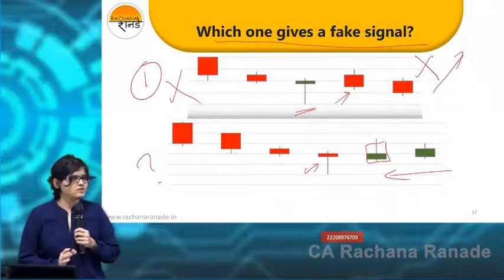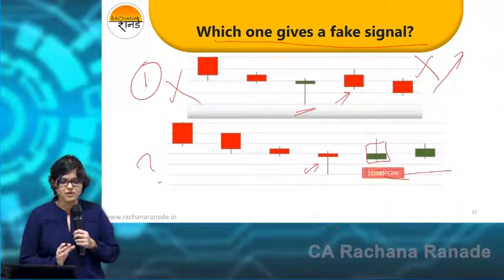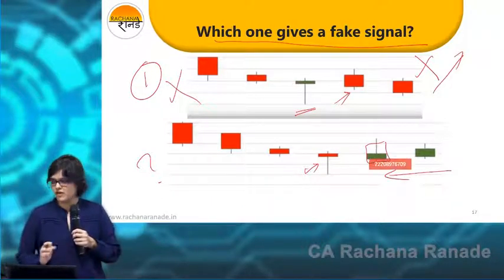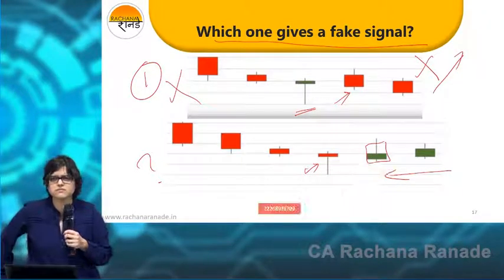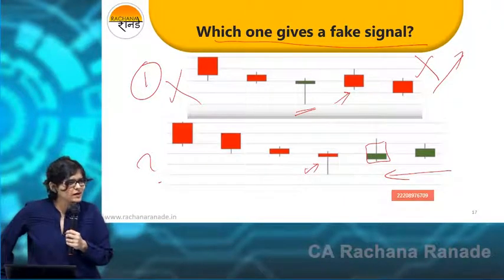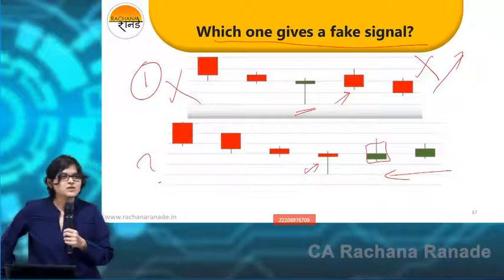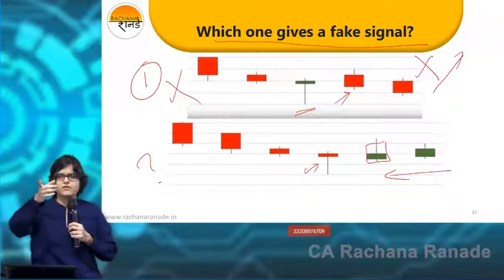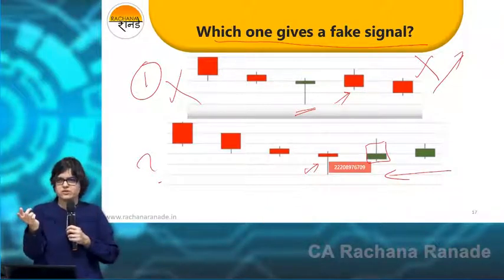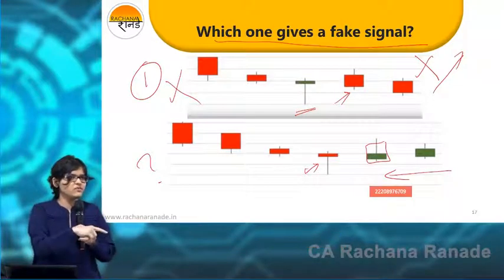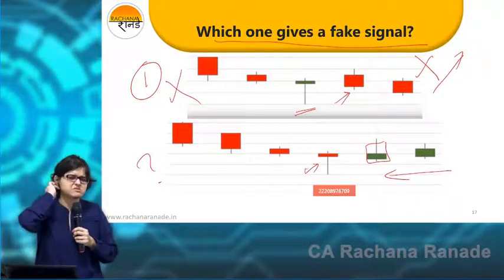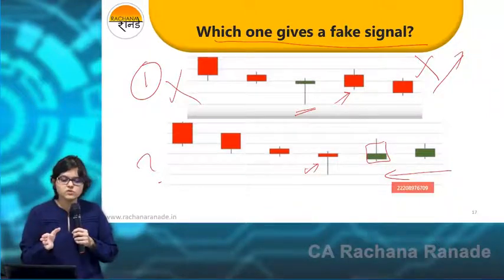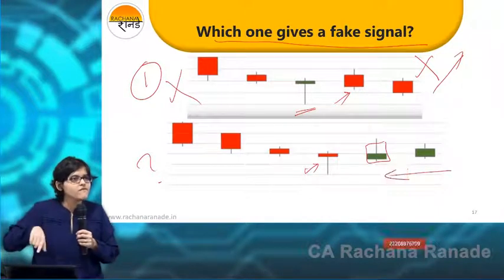Is this okay? See, I'm not giving you a very easy way right now. I'm giving you a hard way to learn things. Because if I go on showing only correct patterns, then you will not identify the wrong patterns. When I learned for the first time, the teacher used to tell all the correct patterns. For example, morning star, they taught immediately morning star and correct pattern. Then bullish engulfing, immediately bullish engulfing correct. And I thought I mastered technical analysis. When I tried to do it on my own, I took many wrong calls, because I was not in a position to understand which one gives the fake signal.